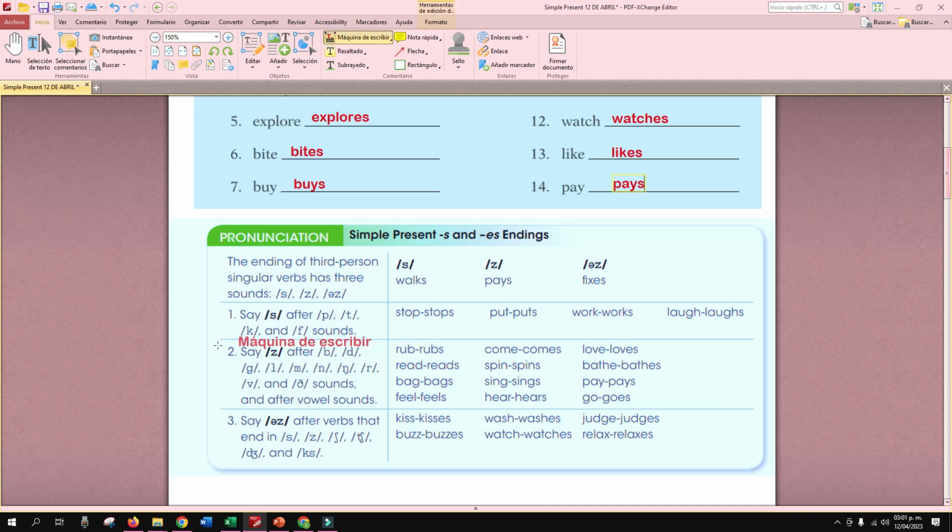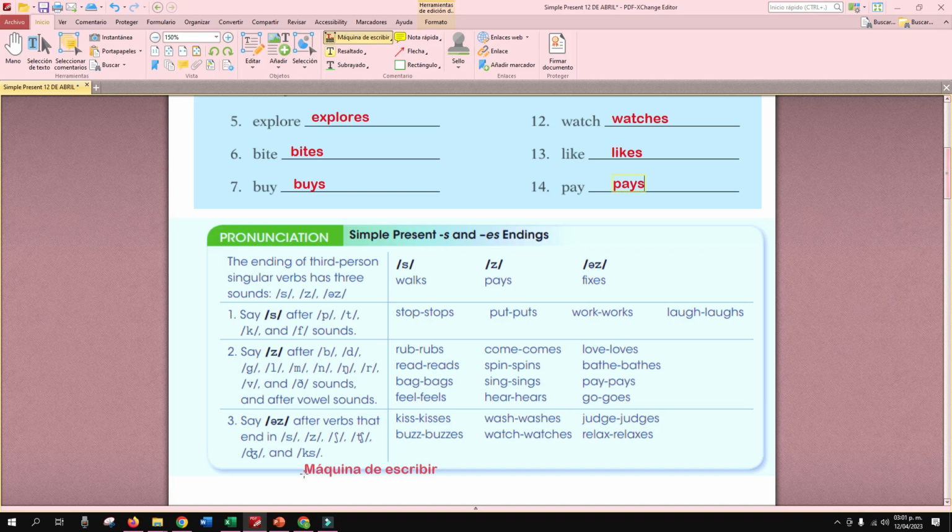Z, right? Also, say IZ after verbs that end in S, Z, sh, ch, and x, right? That's kind of weird, but those are sounds, right?